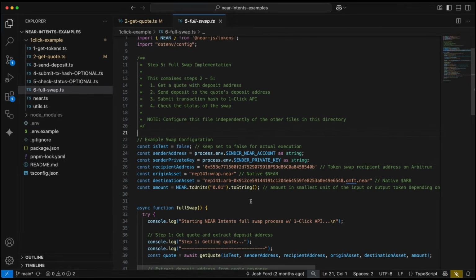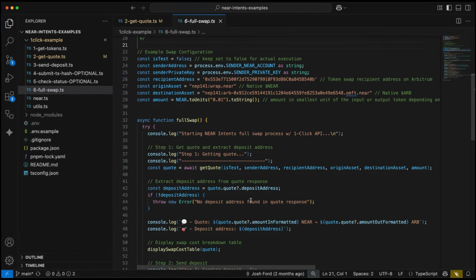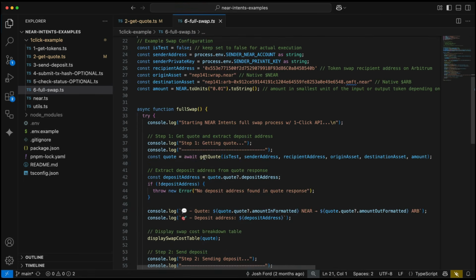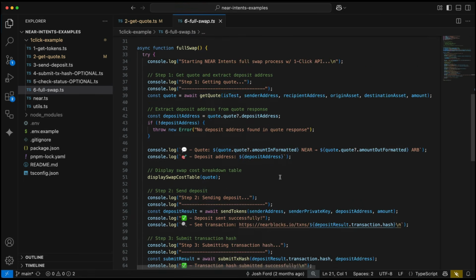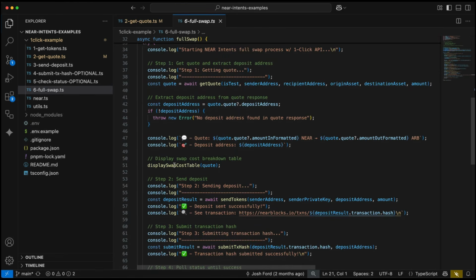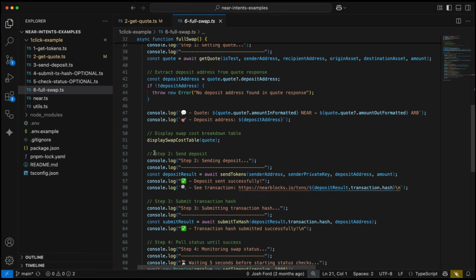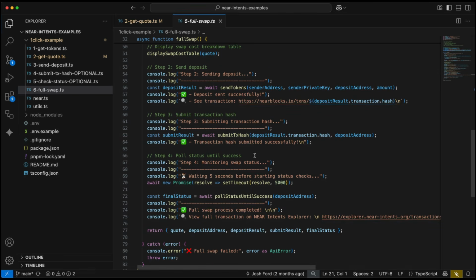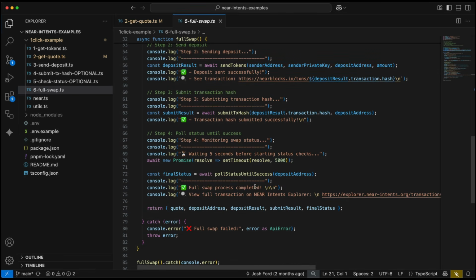And then what it does is it basically just imports all of those functions from the earlier steps and calls them one by one. So first we get a quote. Then after the quote, we'll go ahead and display the swap cost to kind of give the user a breakdown. Then in step 2, we'll send the deposit over. After the deposit has been sent, we'll do that optional submitting the transaction hash to one click. Then we're going to poll the status until there's a successful result. And then after the result, we'll give the user a link to the transaction so that they can view it.